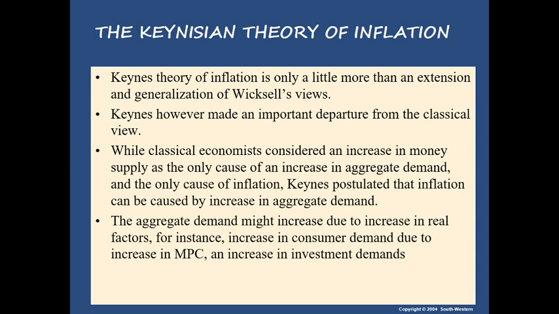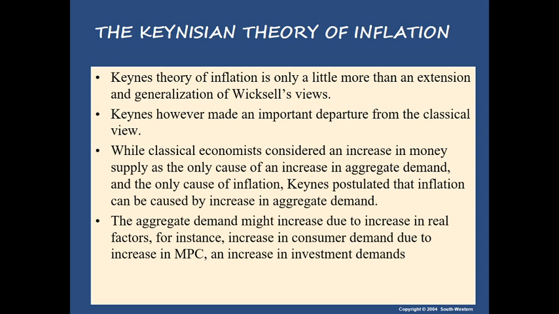So, consumer demand may increase due to an increase in MPC, or it may be because of an increase in investment demand, and aggregate demand may increase. You have seen the components of aggregate demand. Remember, AD is equal to C plus I plus G plus Xn.